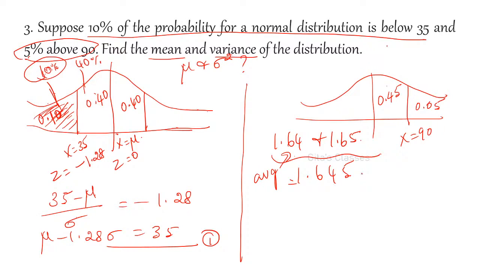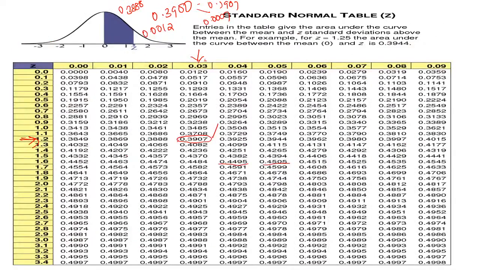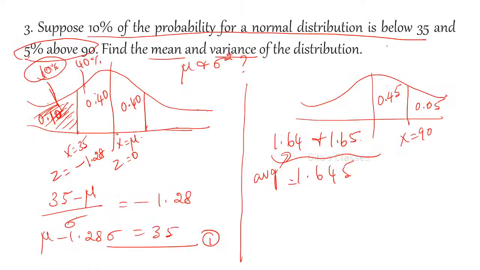Because the difference is the same for both, you take the average.